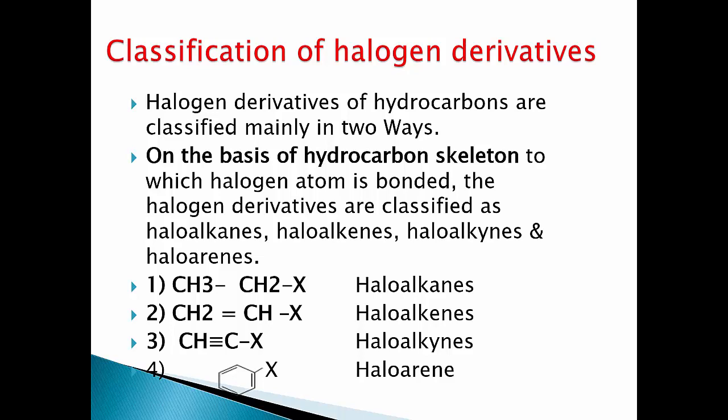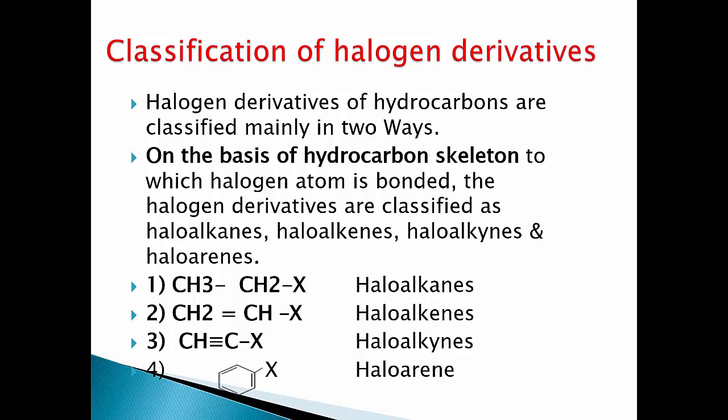Halogen derivatives of hydrocarbons are classified mainly by two methods. First, on the basis of the hydrocarbon skeleton to which the halogen atom is bonded. The halogen derivatives are classified as haloalkanes, haloalkenes, haloalkynes and haloarenes. In haloalkanes, one or more than one hydrogen atom from alkane are replaced by one or more than one halogen atoms. For example,